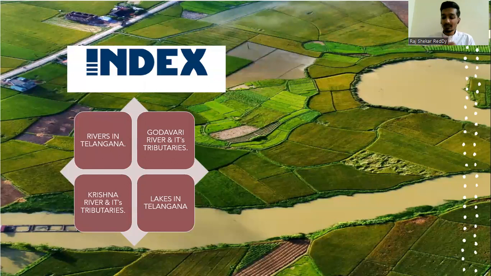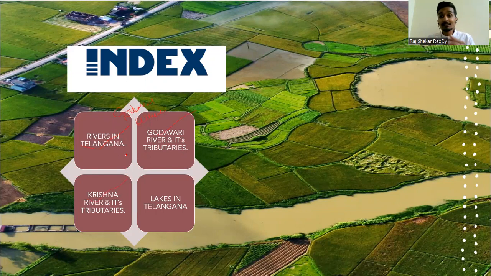So this is the index. You can see first, starting with your rivers in Telangana. What are the rivers in Telangana? You have two major rivers, Godavari and Krishna, right? And here you can see Godavari and its tributaries, and Krishna and its tributaries.